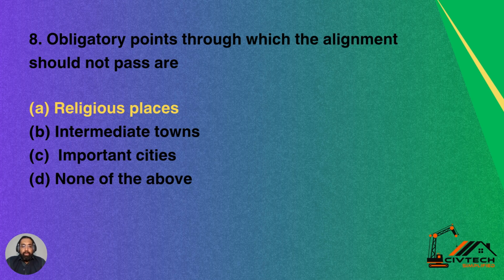Question number 8. Obligatory points through which the alignment should not pass are. What are the obligatory points through which alignment should not pass? Option A, religious places. Option B, intermediate towns. Option C, important cities. Option D, none of the above. So option A is the correct answer, which is religious places. So religious places should be avoided while deciding any alignment, because these are related to the emotions as well as religious affairs of the people.